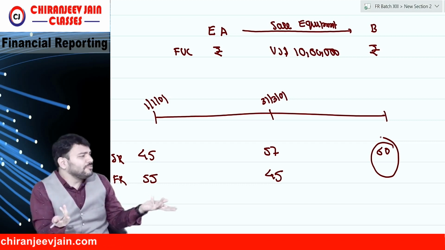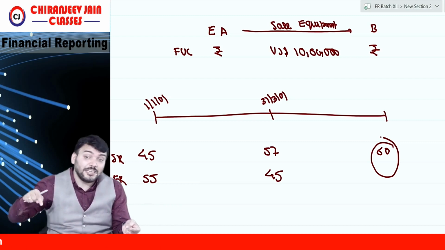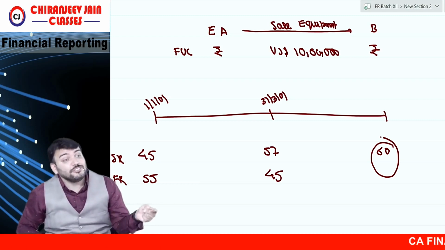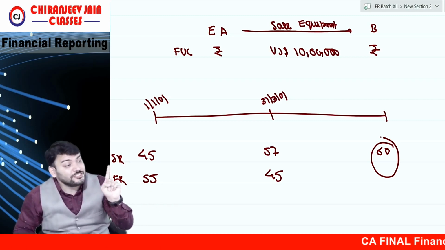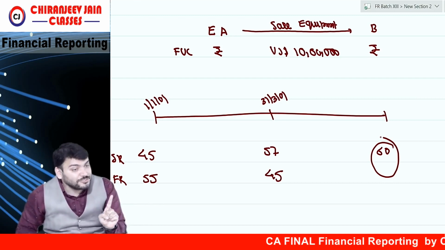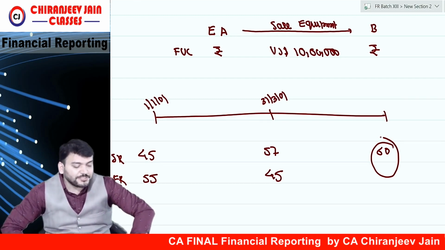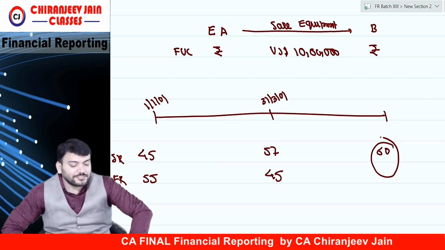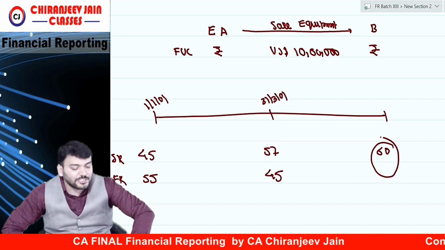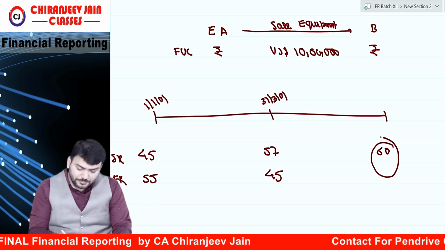So if this transaction can be done only in dollar, then no speculation. But if this transaction can be done in rupees and you have still entered into it in dollar, then these transactions are not closely related. This derivative is not closely related. We need to find out the derivative component, which requires separation. Please provide detailed journal entries in the books of entity A for accounting of such embedded derivative until the sale is actually made.